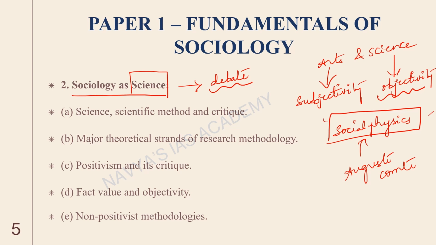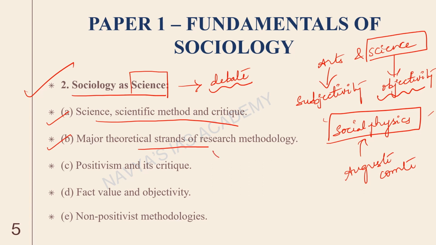However, what I'm trying to tell you is earlier sociologists were obsessed with making sociology a scientific discipline. And that's the reason we are going to see this debate here. So you have topics like science, scientific method and critique, all of that, and major theoretical strands of research methodology. So we will see how different strands have emerged in sociology over time. For example, we will look at structural functionalism. So these are all the words that you'll be hearing most of the time.